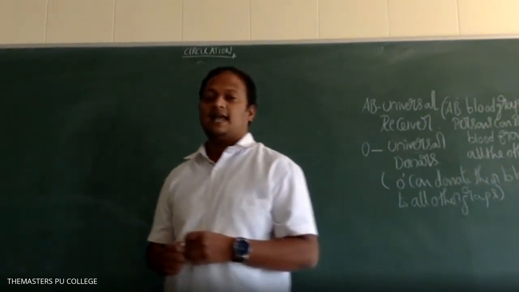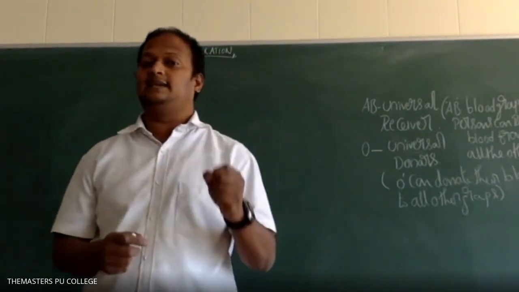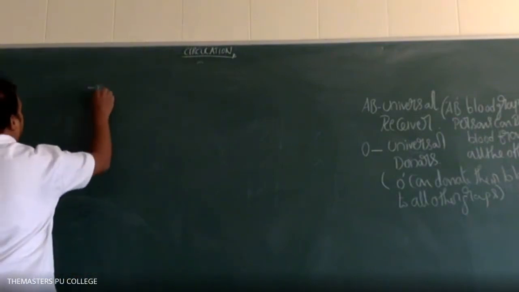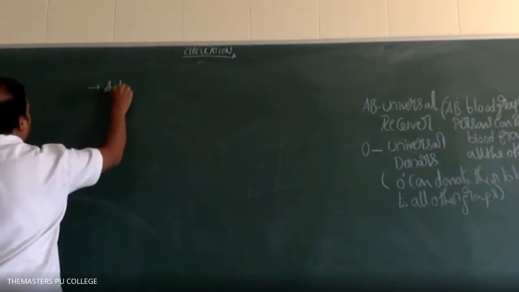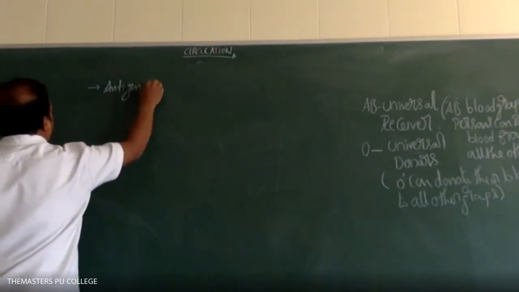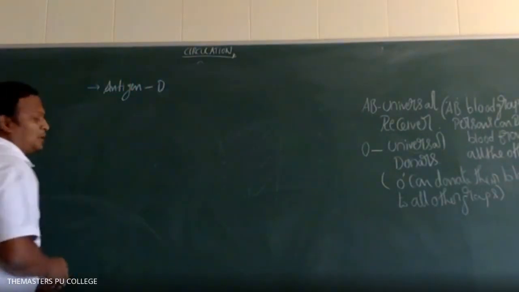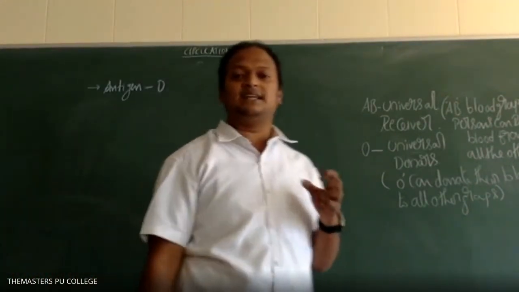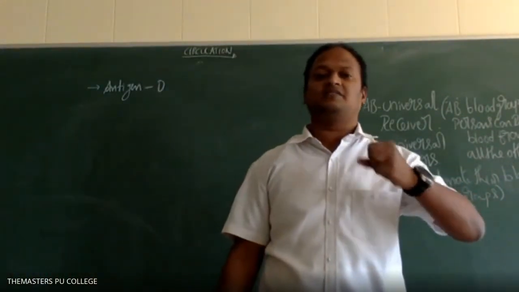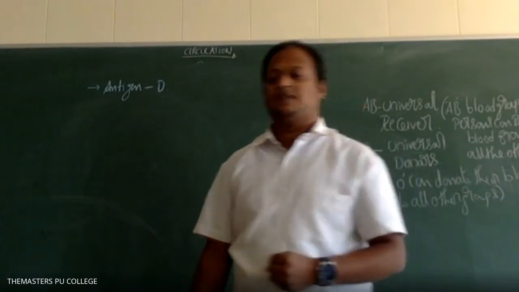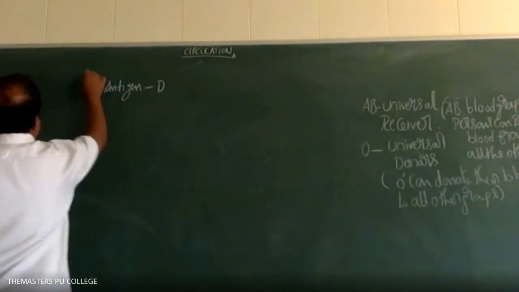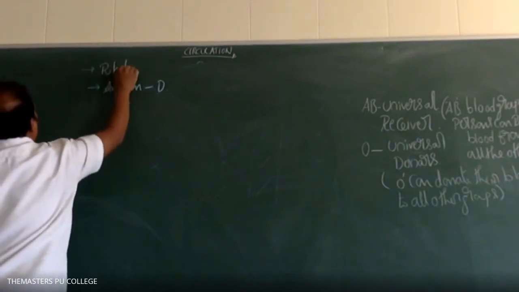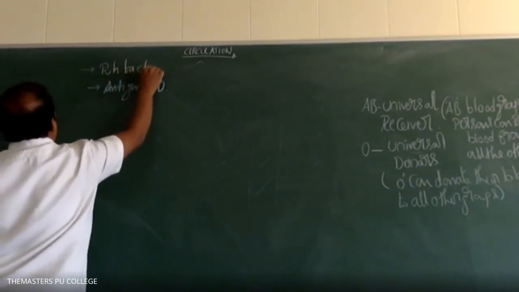That is antigen D. Based on presence and absence of antigen D on the surface of RBC, another type of blood group is determined, that is called RH factor.